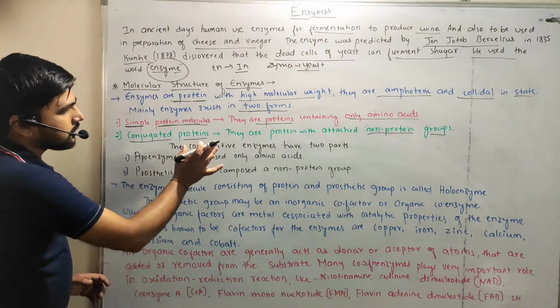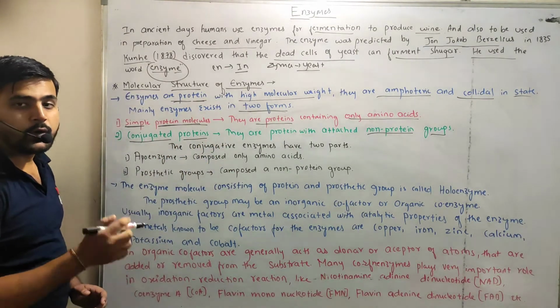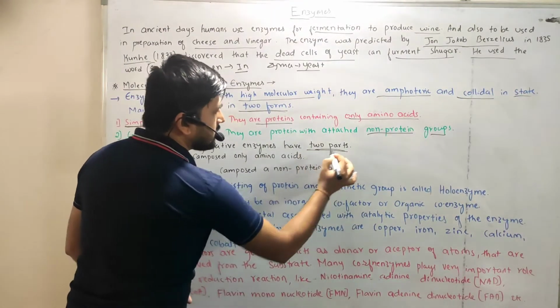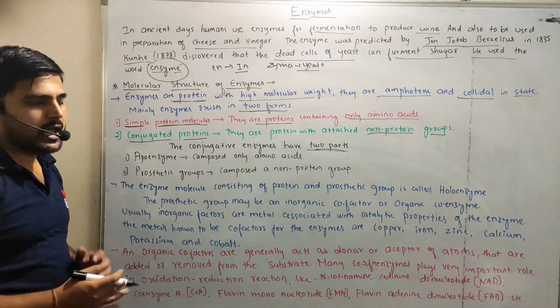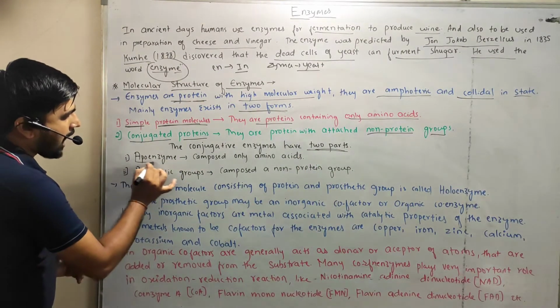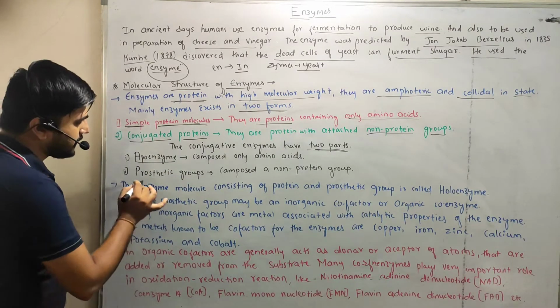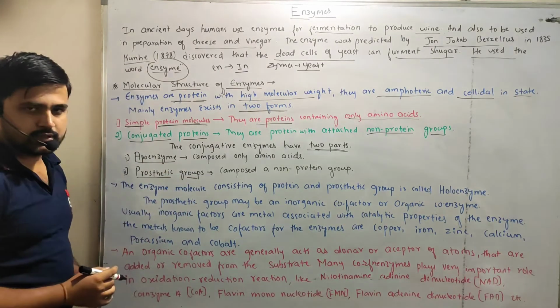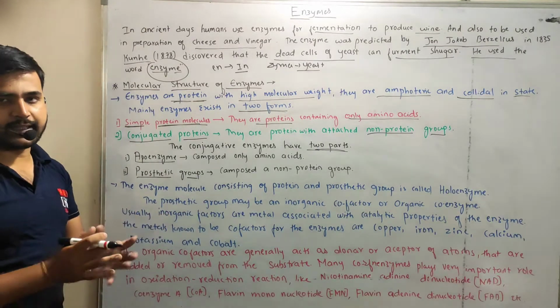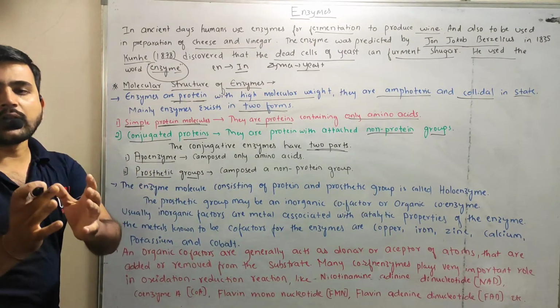Conjugated enzymes have two parts: one is the apoenzyme and the other is the prosthetic group. Conjugated means connected form, protein with a non-protein part.